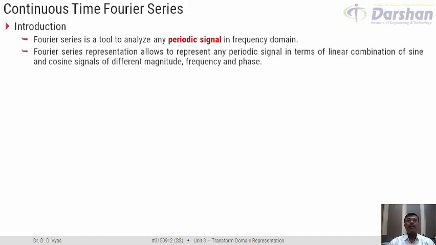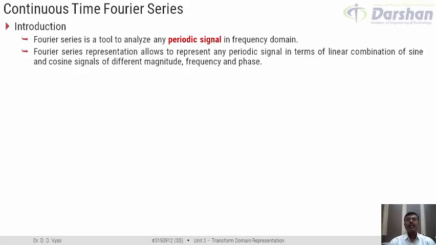In Fourier series representation, any periodic signal is represented as linear combination of, that is, summation of sine and cosine signals which may have different magnitudes, frequency and phase.